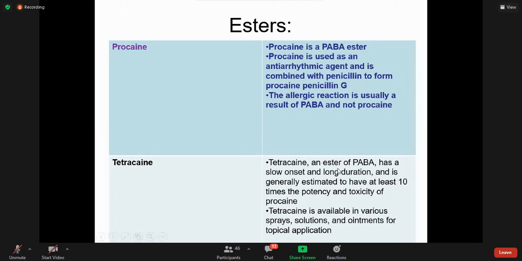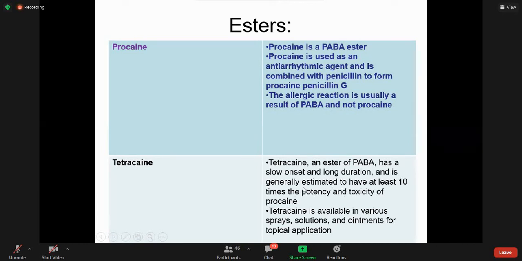Tetracaine, an ester of again para-aminobenzoic acid, has a slow onset and long duration and is generally estimated to have at least the potency and toxicity of procaine.